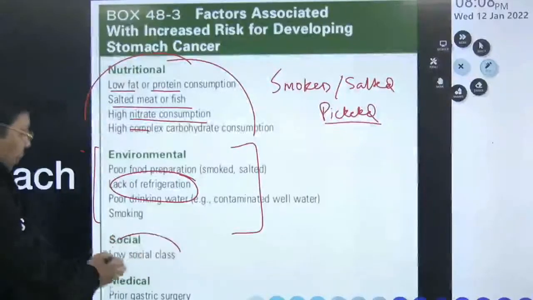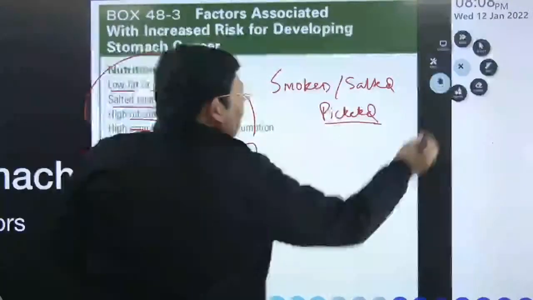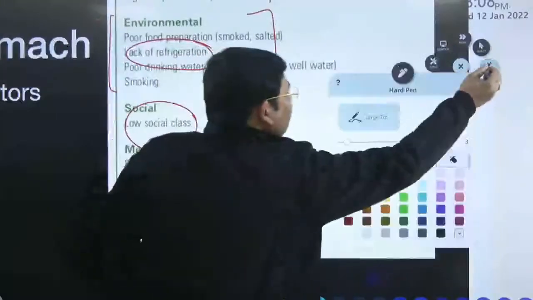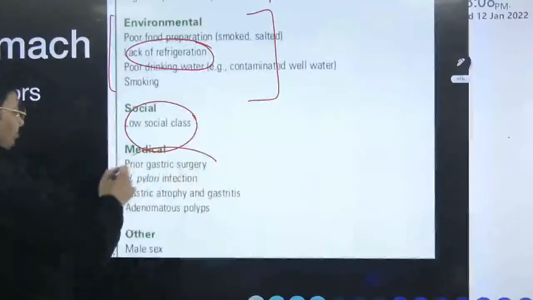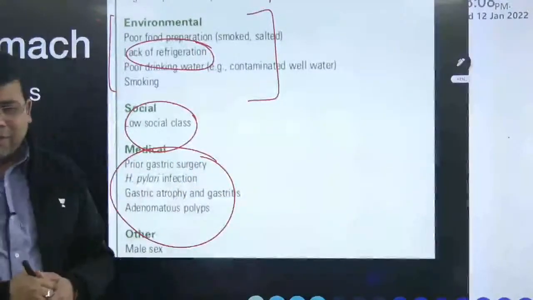So low socioeconomic class, they have a higher risk of infection. Now, what else is important? Try to understand this. Now, the prior gastric surgery. What is this concept of prior gastric surgery?